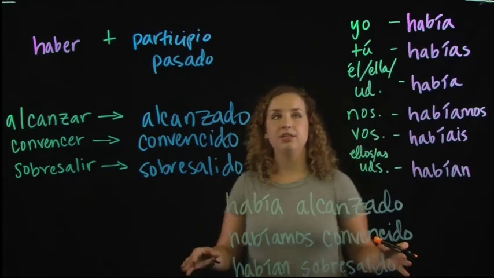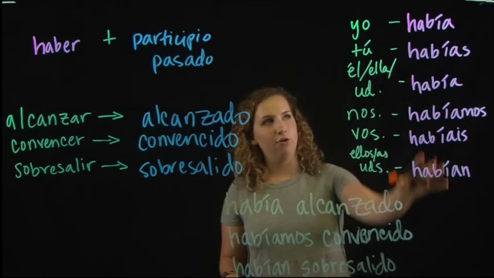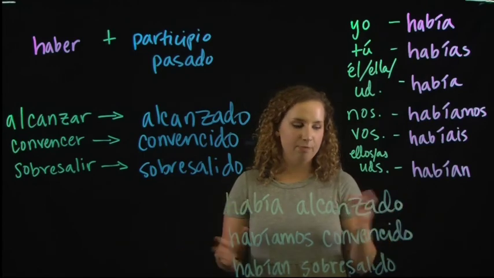So those are some examples of the verb phrase with the imperfect form of haber and the past participle put together. Now you have the chance to practice forming the past perfect using the imperfect conjugations of the verb haber as well as the past participles. Make sure you pay attention to those irregular forms of the past participle as you're going to be using those quite a bit.